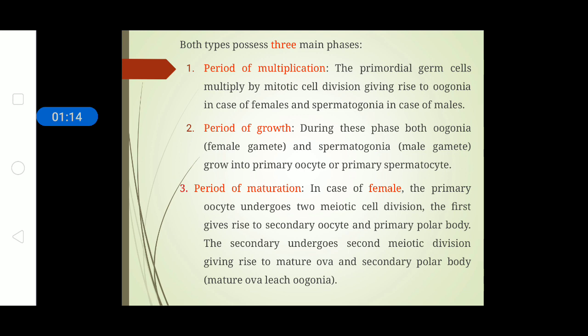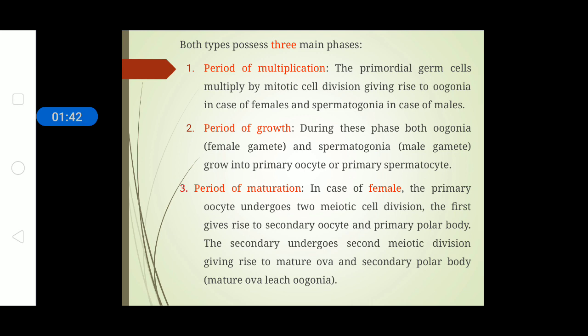In the process of gametogenesis, that is, in spermatogenesis and oogenesis, there are three main phases. The very first phase is the period of multiplication. From our previous knowledge, for any cell divisional process, the very first stage is multiplication. In the period of multiplication, the primordial germ cells multiply by